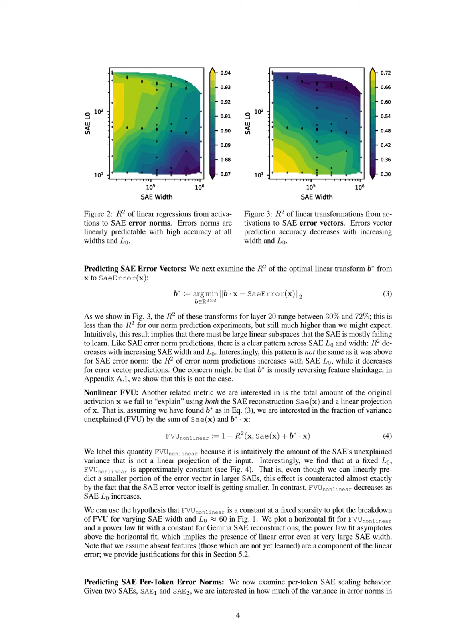Next, the authors derive a second linear transformation that predicts the actual SAE error vector, SAE error(x), from x with R-squared values ranging from 30% to 72%, suggesting that while some linear components are predictable, there are also large linear subspaces that the SAE fails to learn.